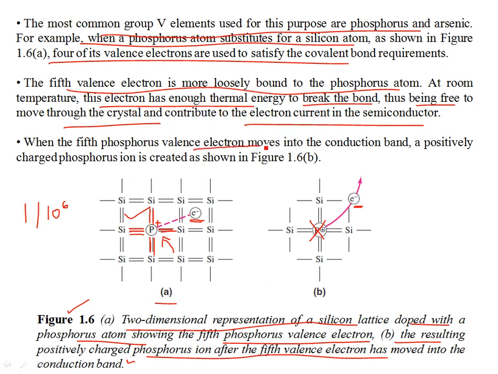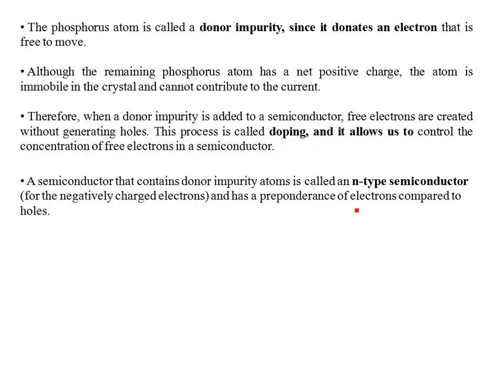So when the fifth phosphorus valence electron moves into the conduction band, a positively charged phosphorus ion is created. Okay, but mind you that this positively charged phosphorus ion is not contributing to any conduction of electric current. It's the charge carriers which are responsible. Now this type of impurity is the donor impurity. Why is it the donor impurity?